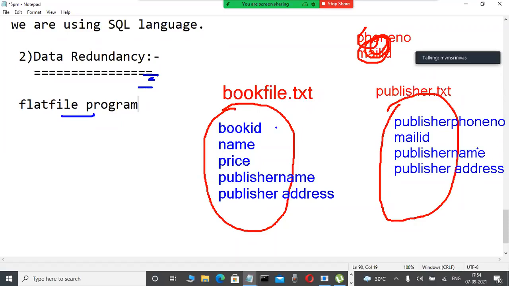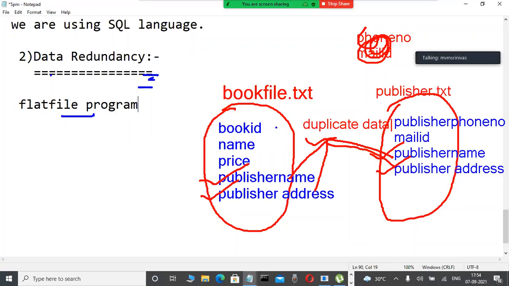Okay, fine. This file is there, some program is there, again this file is there, another program is there. Now you are maintaining the flat file approach. But unfortunately you don't have an idea of these things also. Are you observing or not, in these two files, publisher name is here, and here also publisher name is there in this file. Again, here publisher address is there, here also publisher address is there. That's why sometimes we are maintaining multiple copies of the same data in different files. You are observing or not? This data is also called duplicate data or redundant data. You are familiar.